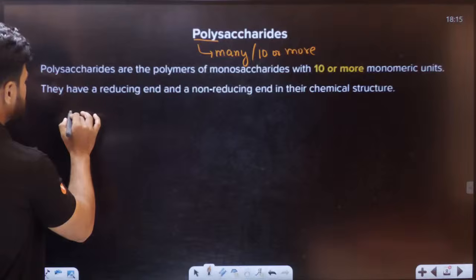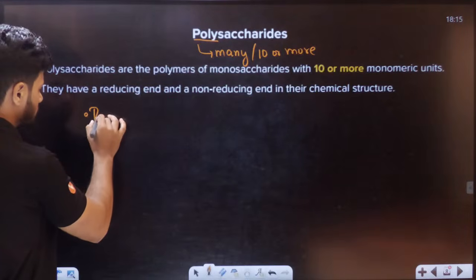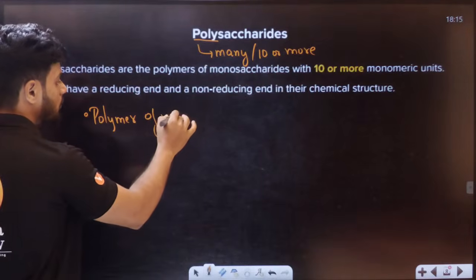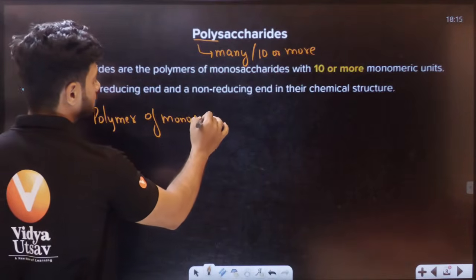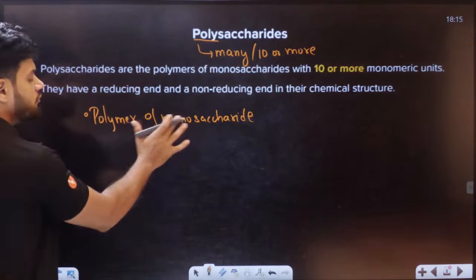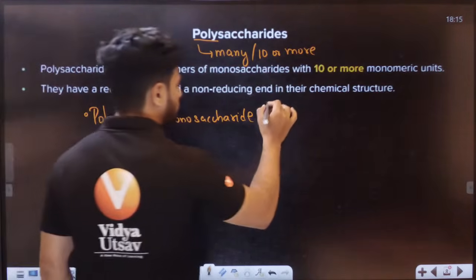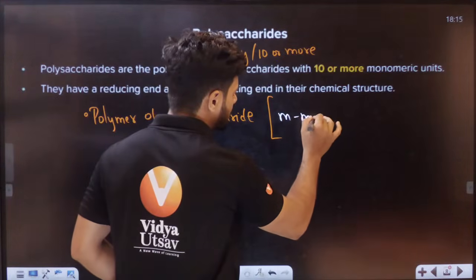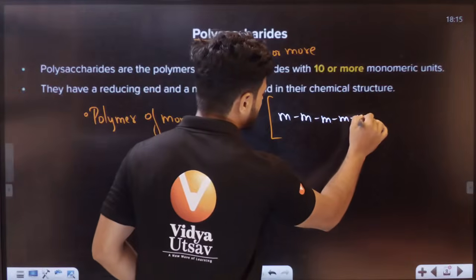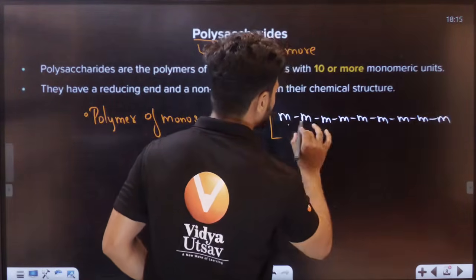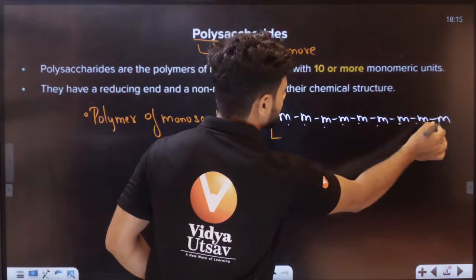It is basically a polymer of monosaccharides. A long chain. For example, you can see here, let's say monosaccharides. So basically anything more than 9: 1, 2, 3, 4, 5, 6, 7, 8, 9, 10.